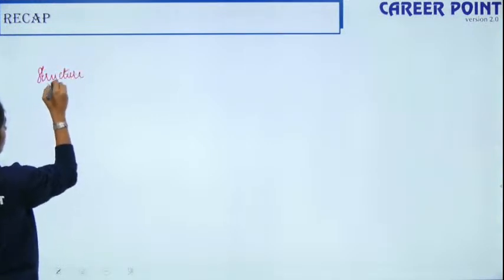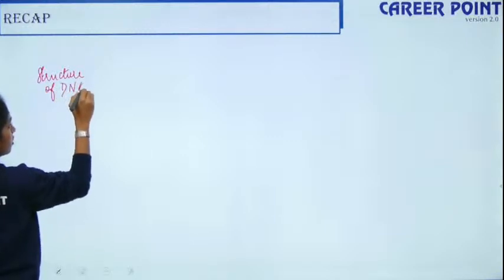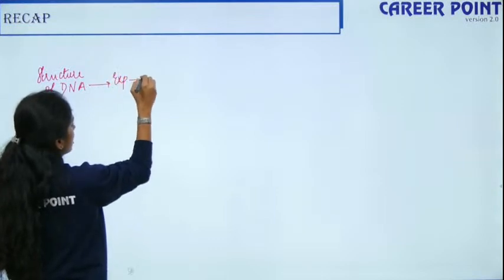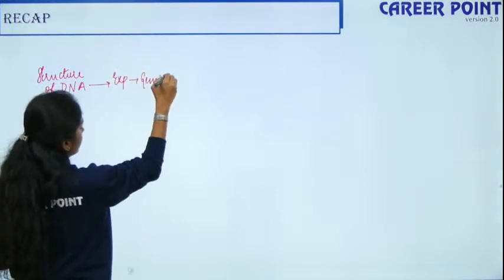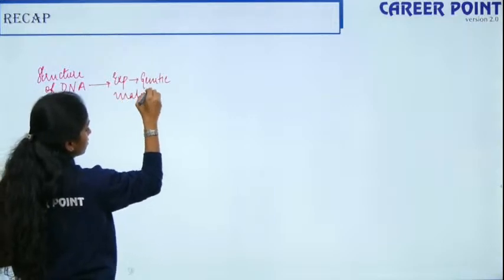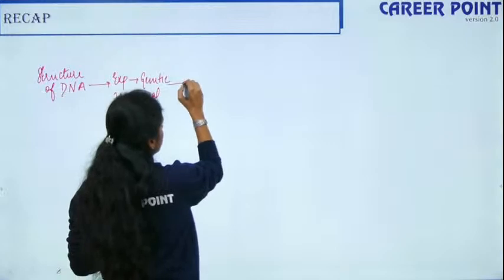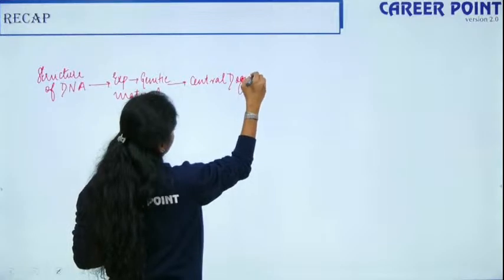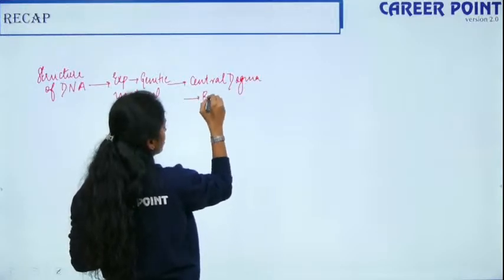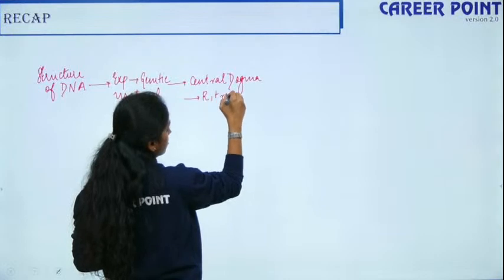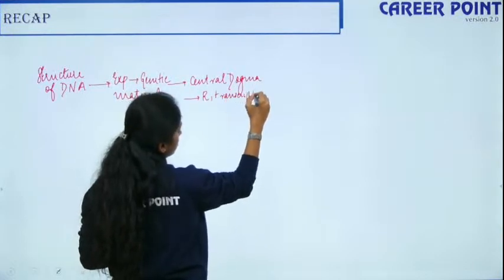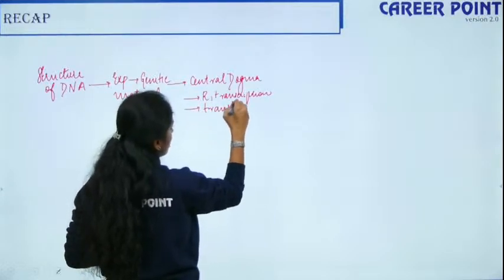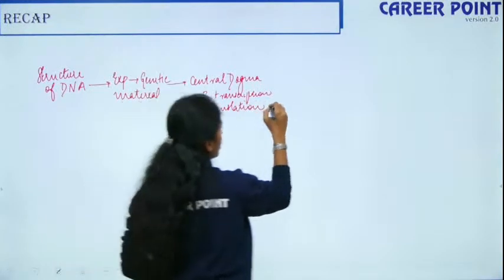So we spoke about the structure of DNA. Then we spoke about experiments for the search of genetic material. It started from the transforming principle. Then we spoke about the central dogma of life. This includes replication, transcription, and translation. In translation, we spoke about the genetic code as well.